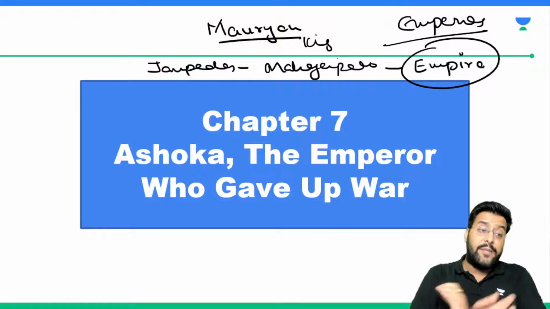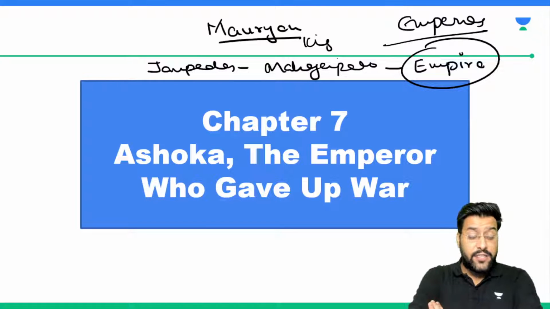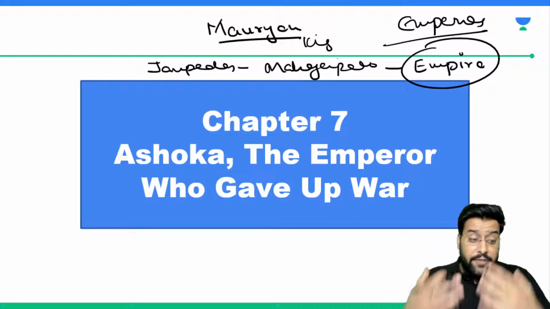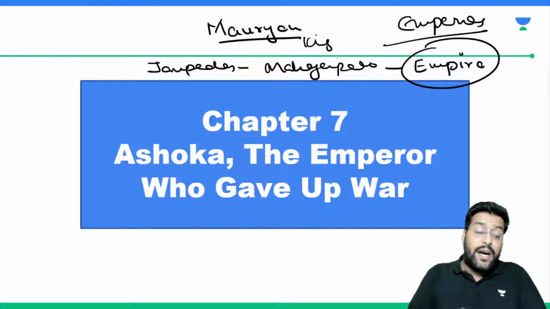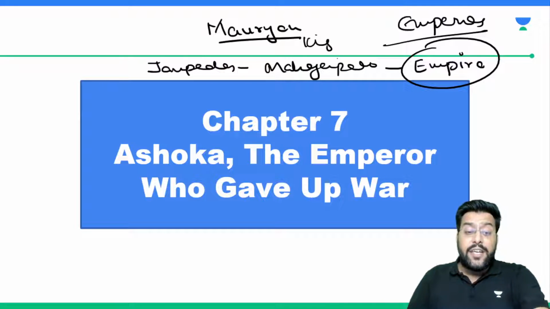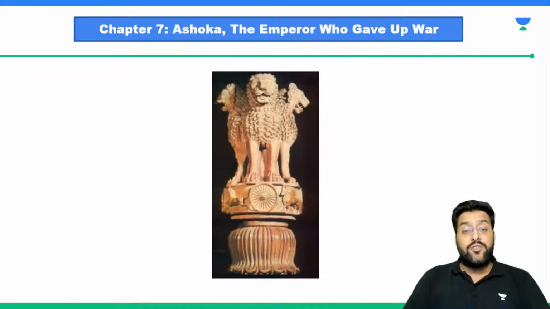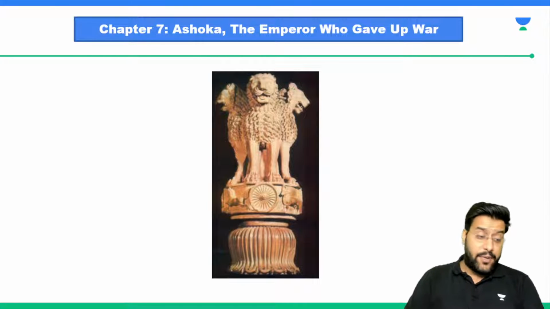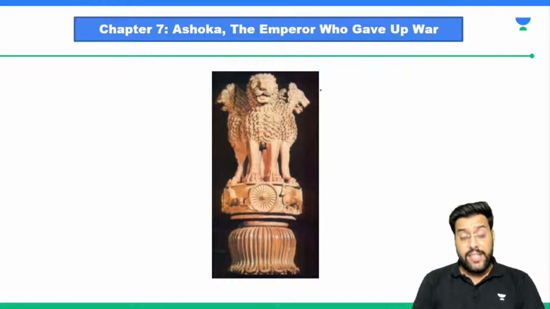So initially we had Janpadas, then we talked about something known as Mahajanpadas, and after Mahajanpadas we had something which were even bigger. So empire is a very big Mahajanpada. We can consider it as an area which is vast enough, and the leader who controls it is known as the emperor. So undoubtedly it is a big holding when it comes to size.